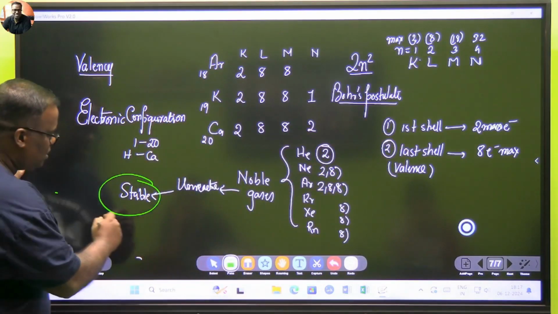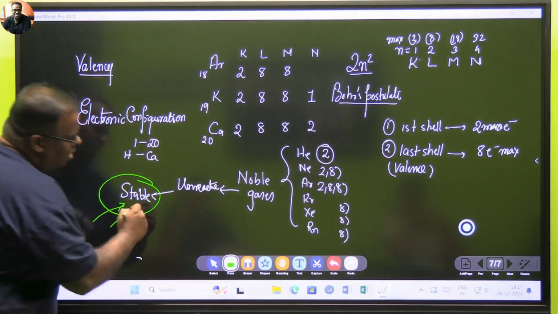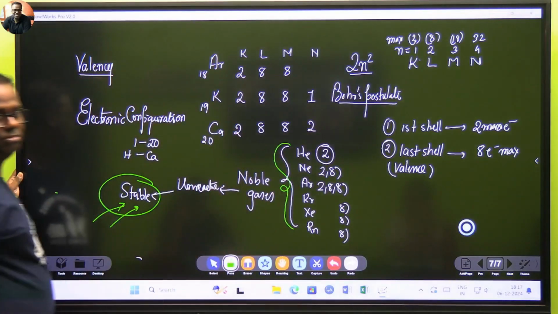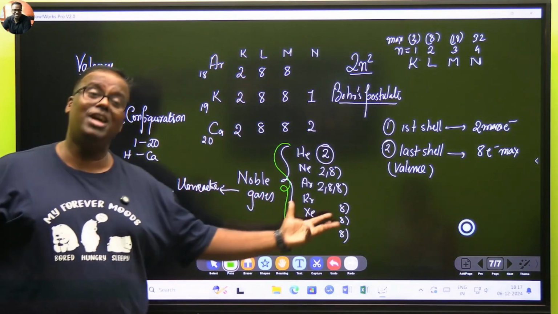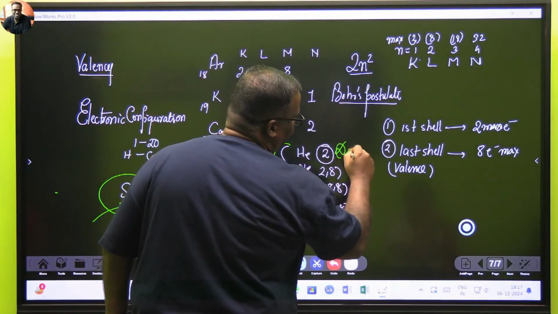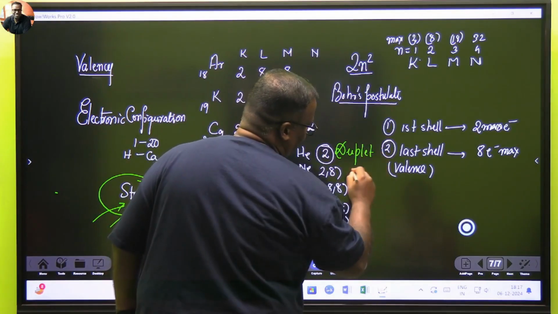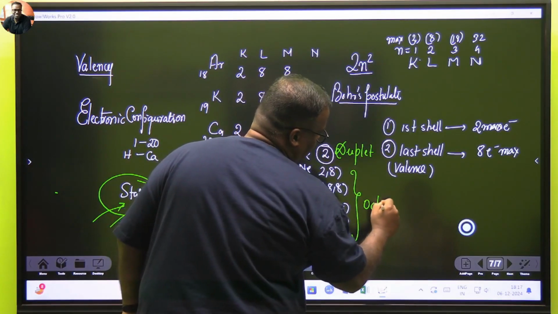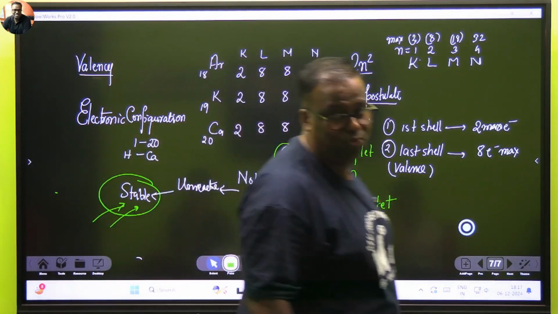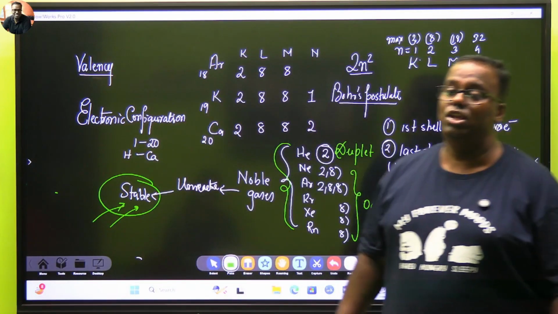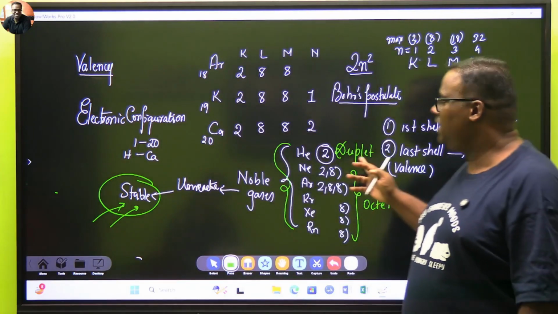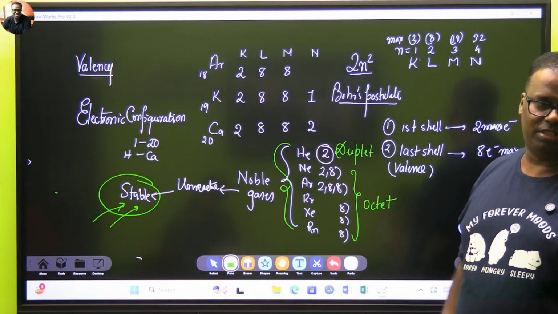So if you want stability, the atoms keep on saying, कैसे मिलेगा stability? बोलता है इनके जैसा बनो. इनमें ऐसा क्या खास है? इनमें एक चीज खास है. Duplet and octet criteria. If you are a single shell entity, means if you are an atom which is having only a single shell, then please try to become a duplet.